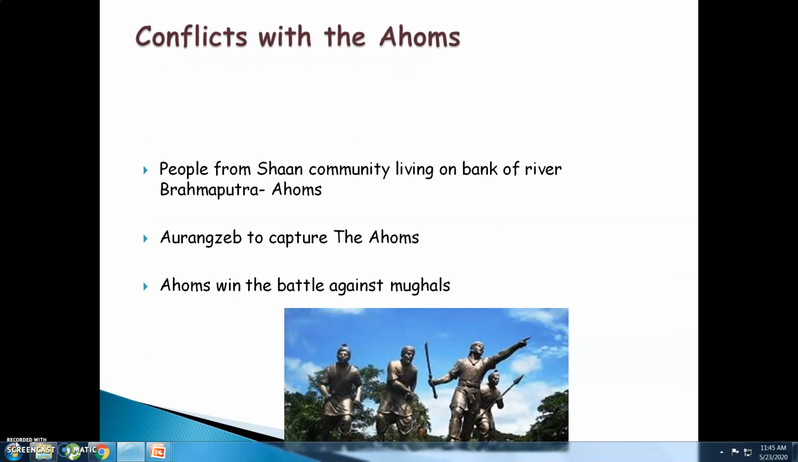When Aurangzeb ruled India, he had to face a lot of enemies. One such enemy was the Ahoms. People from the Shan community living on the bank of the river Brahmaputra called themselves the Ahoms. Aurangzeb wanted to capture their land. The Ahoms were very powerful. They had a battle with the Mughals, that is Aurangzeb, and in the battle the Ahoms became victorious, and Aurangzeb could not capture their place.